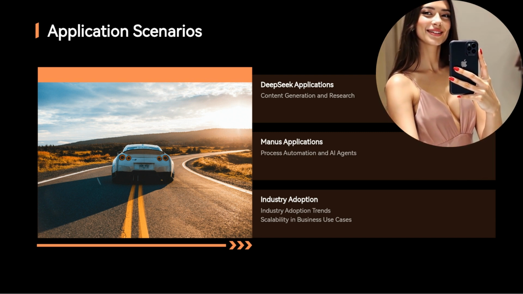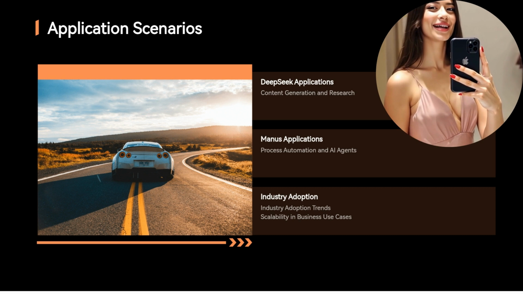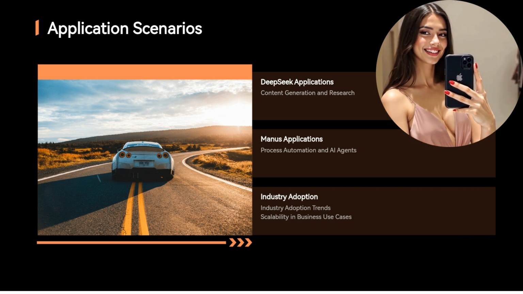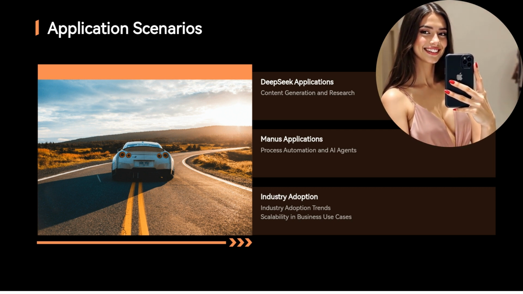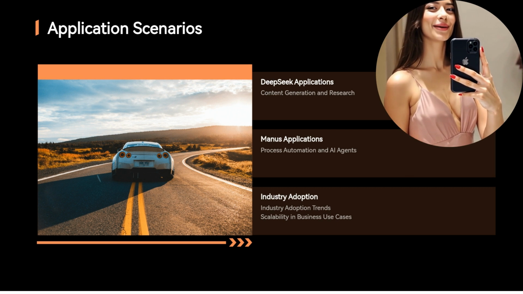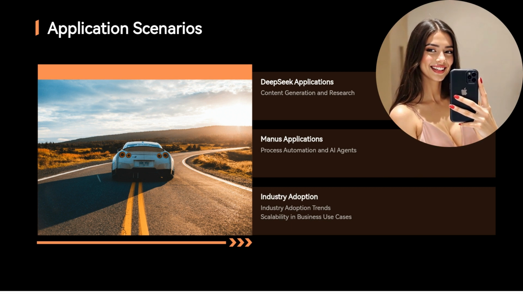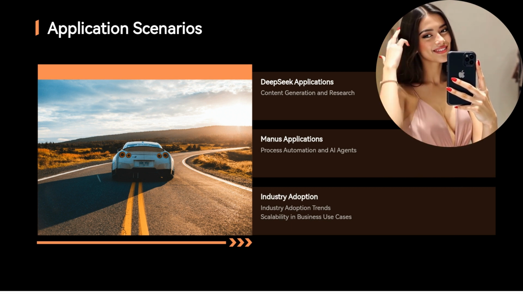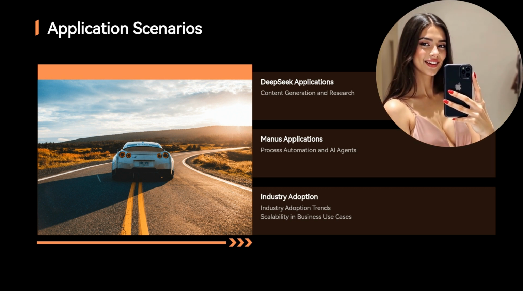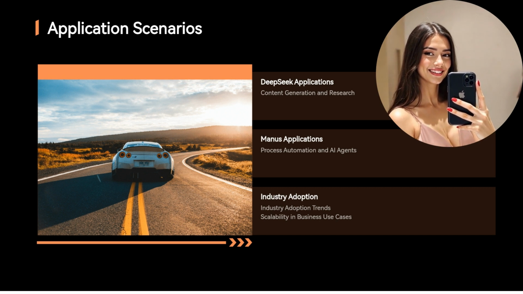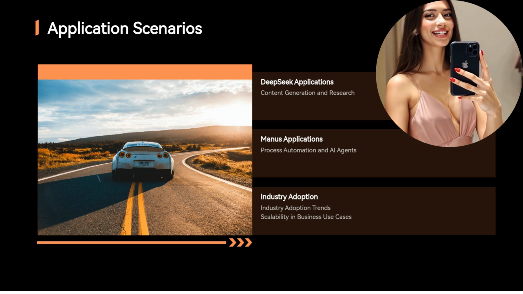Both DeepSeek and Manus introduce ethical challenges. DeepSeek, like all LLMs, can inadvertently reinforce biases present in training data. Efforts to ensure fair and unbiased outputs require continuous dataset refinement and filtering strategies. Manus presents an additional challenge: AI autonomy. Since it makes independent decisions in multi-step workflows, human oversight becomes crucial to avoid unintended consequences. Over-reliance on autonomous AI agents without safeguards could lead to compliance risks, misinformation, or flawed decision-making.